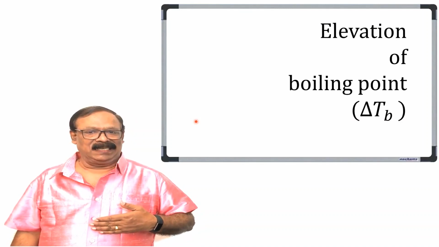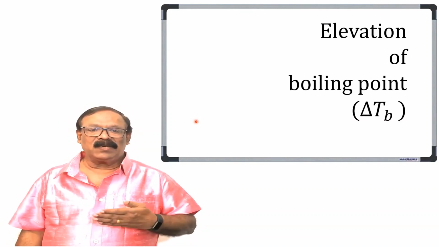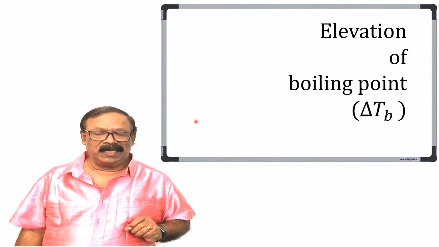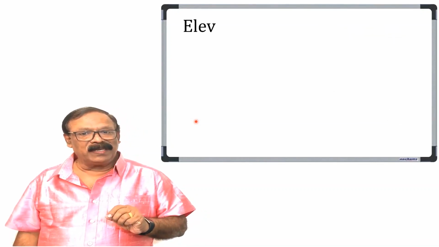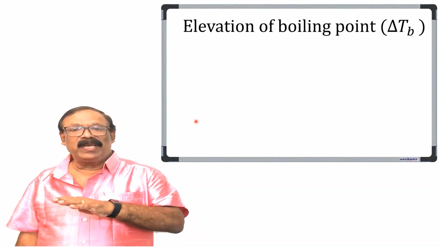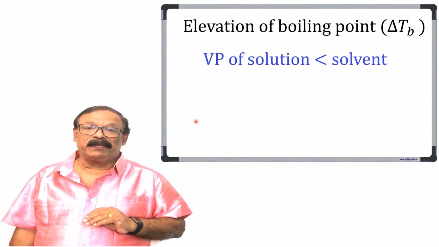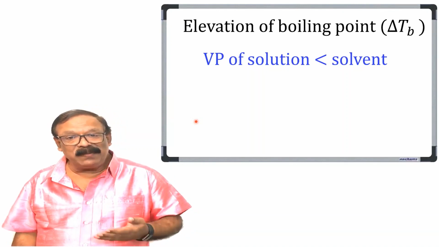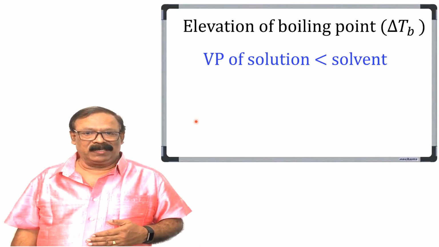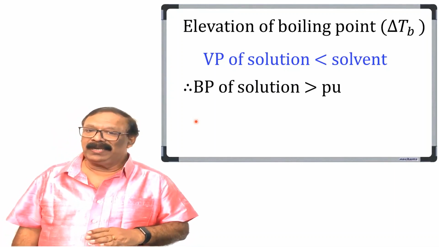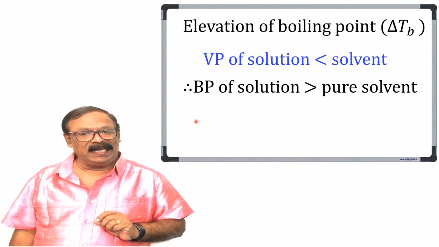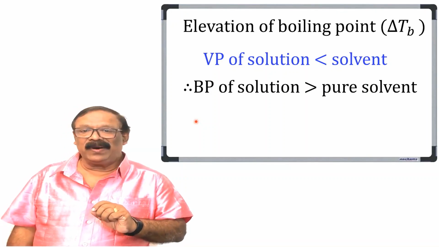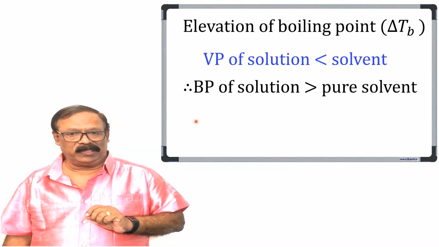What is the reason? Seawater contains a large quantity of non-volatile solutes dissolved in it. And you have studied that the vapor pressure of the solution will always be less than the vapor pressure of the pure solvent. Boiling point is inversely proportional to the vapor pressure. So, the boiling point of a solution will always be greater than the boiling point of the pure solvent. That is why seawater has a higher boiling point.